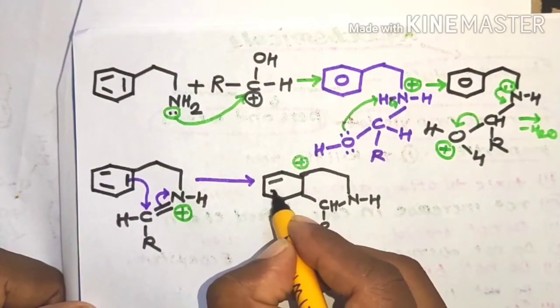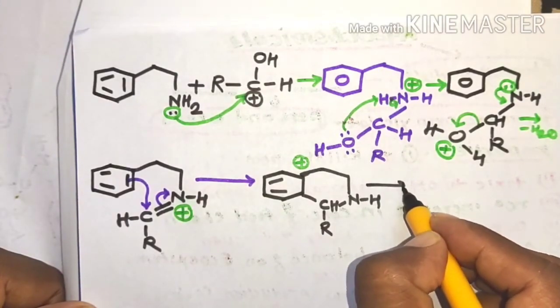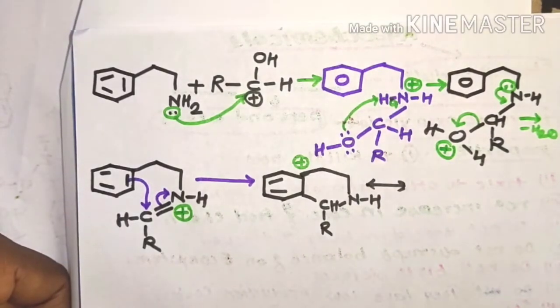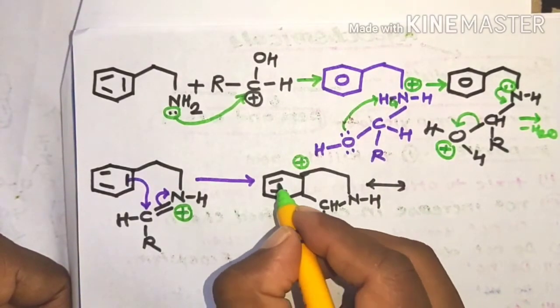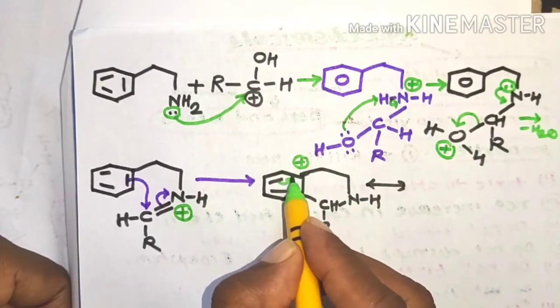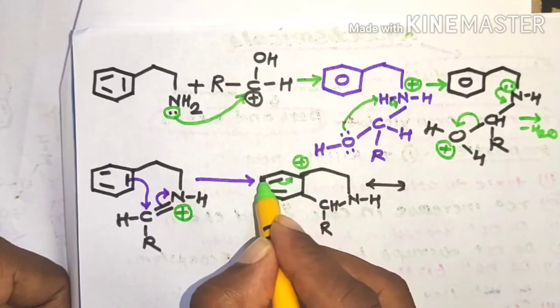Therefore there is formation of a more stable resonating structure of this molecule. Here the bonding electrons shift toward this carbon atom, that means formation of a single to double bond, and the positive charge is displaced from this carbon atom toward this carbon atom.